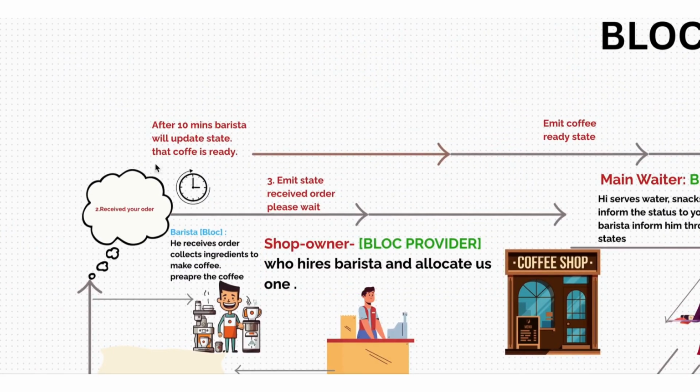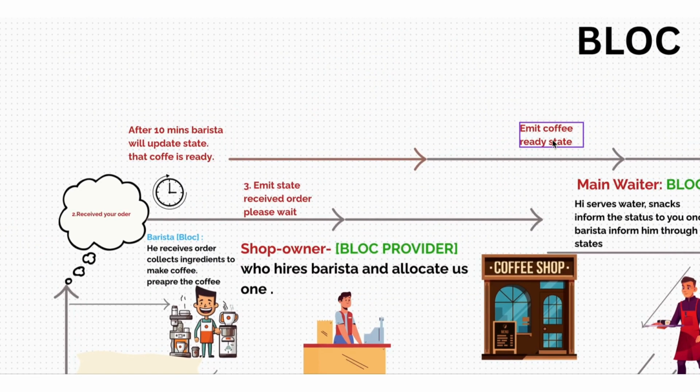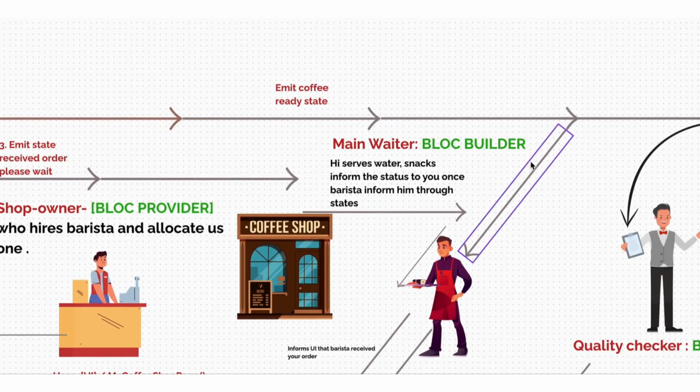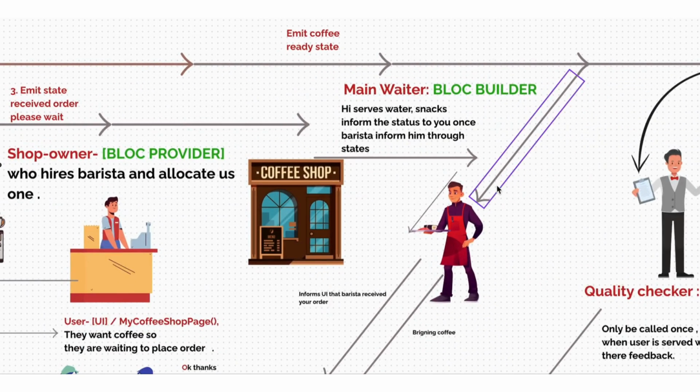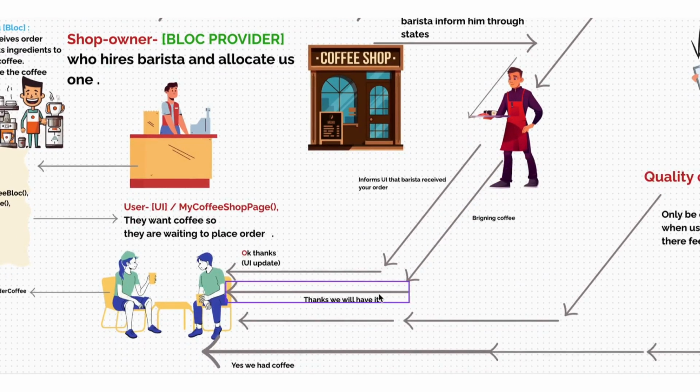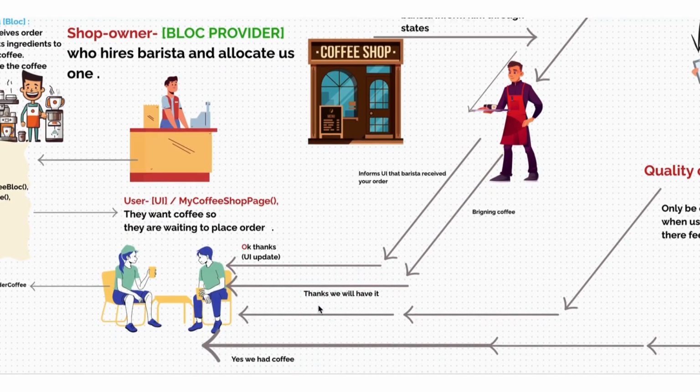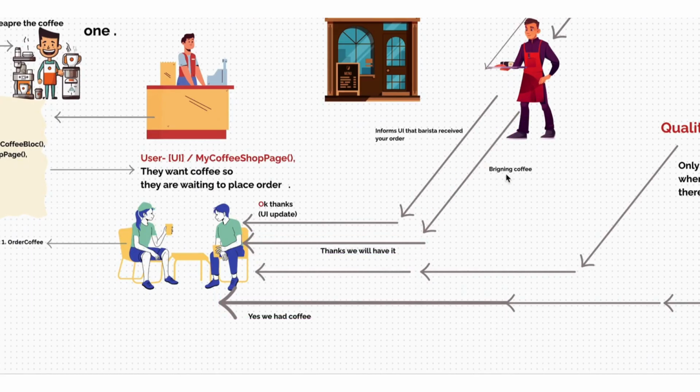After 10 minutes, what happens? The barista says the coffee is prepared and it is ready. So he emits another state, the coffee ready state. Now the BLoC builder again receives it. He brings a coffee and he delivers it to us. So we will update the UI like, thanks, we will have it. So that part of the BLoC builder is done.